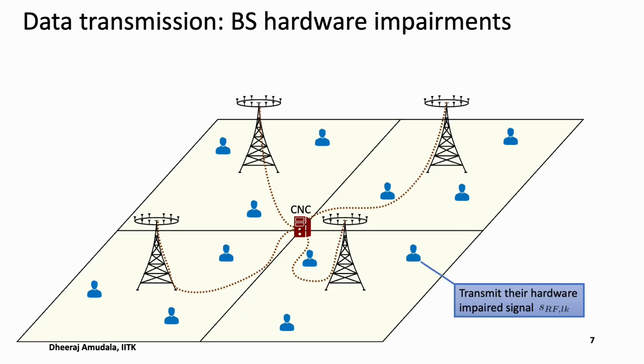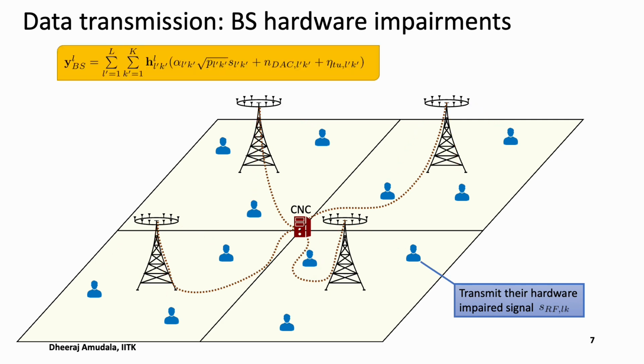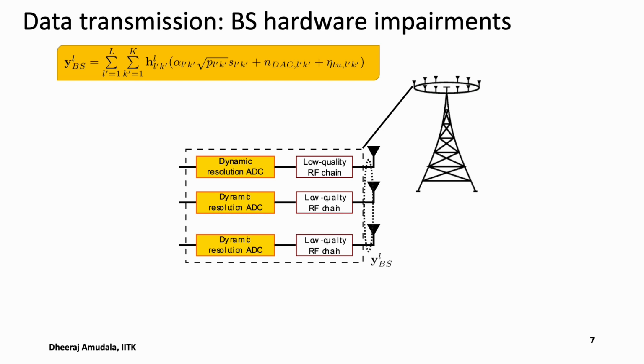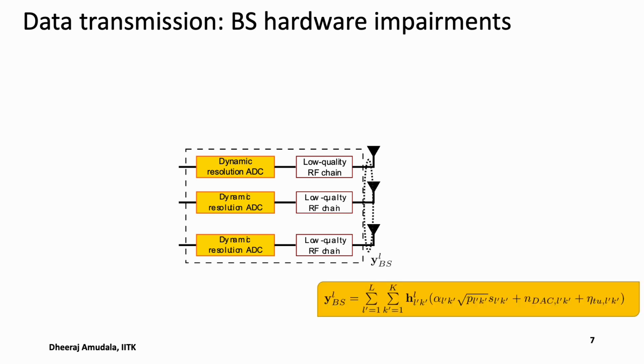So this hardware impaired signal is transmitted by each user, and the base station receives a collective signal which is given by y_BS_l. Here H_llk is the channel, and it receives the signal from all the users. And at the base station side, we see that the base station is equipped with low quality RF chains and dynamic resolution ADC/DACs.